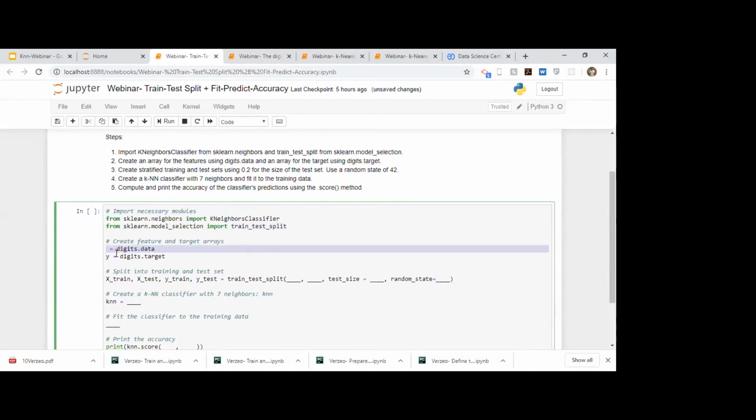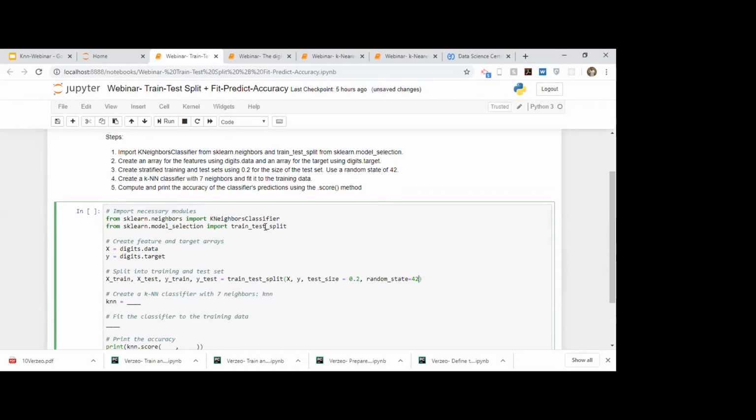The first parameter will be our X, which is our features. The second parameter will be our target. Target is the column that you want to predict. And what is our test size supposed to be? It is supposed to be 20%, so we'll just write 0.2. Random state, you can assign anything. For reproducibility, let's assign 42. So if you want to obtain the same split as me on this data, then use this random state.